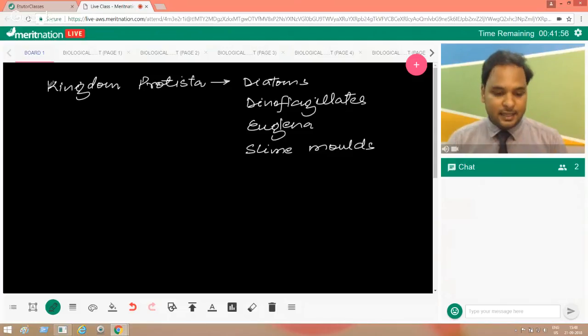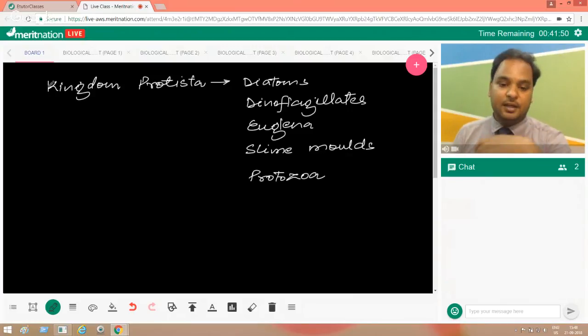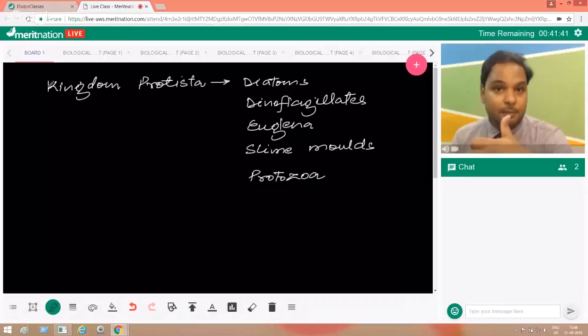Then there is a broad category that you know as protozoa, in which there are further classifications. The very important organisms present there are amoeba, plasmodium, paramecium. These are really important, and if you start preparing these points, it will be really helpful for ciliated and all those classifications of protozoans.